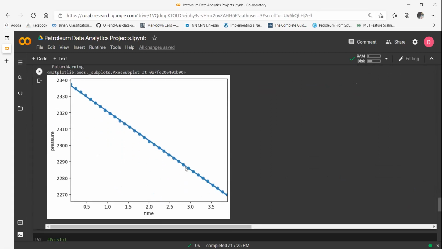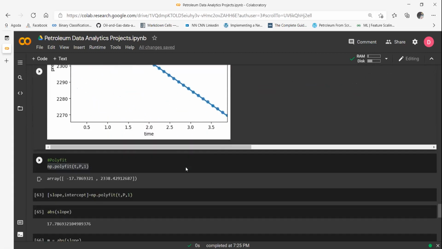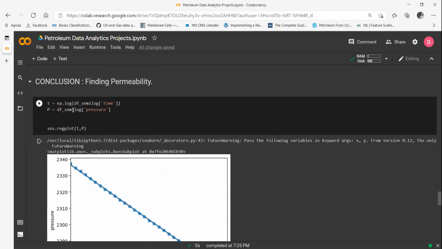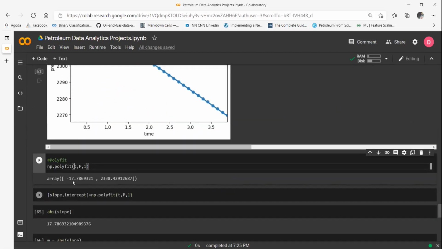Now, I have to find out, okay, maybe something I have done wrong. No, I haven't done anything wrong. I have taken the log initially. So basically, it gives me the slope of the straight line as minus 17.78. Now, I have found out the slope of the straight line.